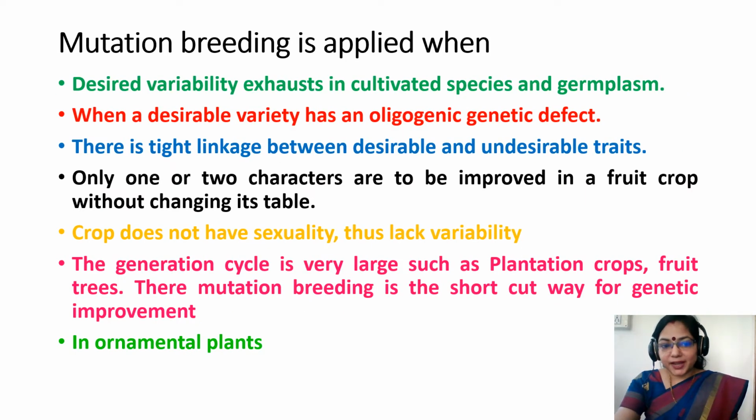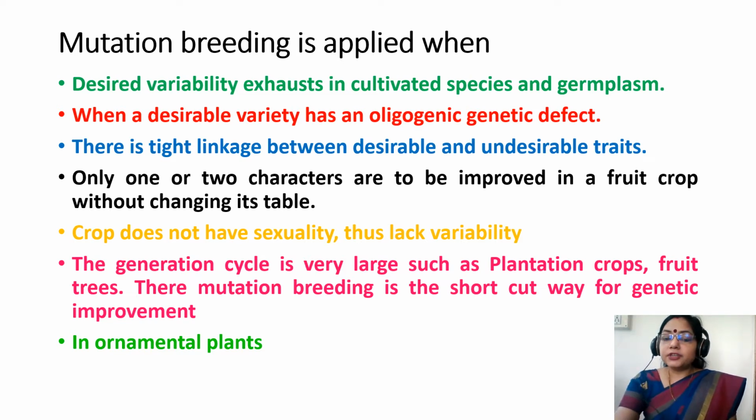Mutation breeding is applied when desired variability is exhausted in cultivated species and germplasm, when a desirable variety has an oligogenic genetic defect, when there is tight linkage between desirable and undesirable traits, when only one or two characters are to be improved in a fruit crop, when the crop does not have sexuality, thus lacking variability, and when the generation cycle is very long, such as in plantation crops and fruit trees.